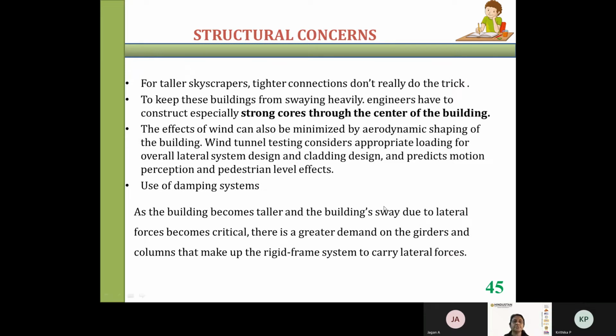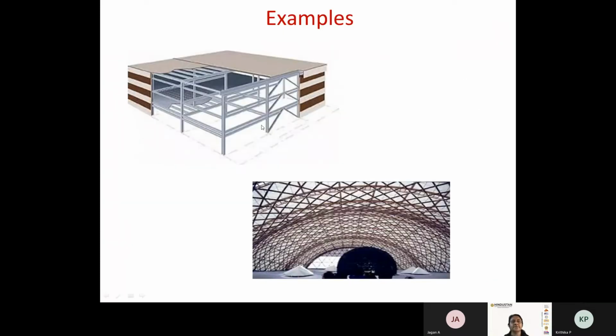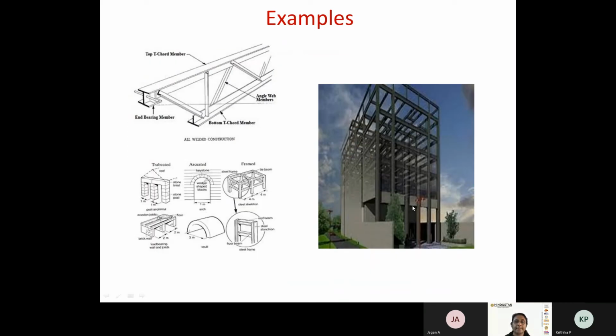You can see some examples here: the frame, the beams, columns, steel, the bracing, floor slab. This is another structural system, where you can see so many trusses. It's a combination of trusses. You can see here the end bearing member, your plate girder, your angle members. You can see the framed structures here.